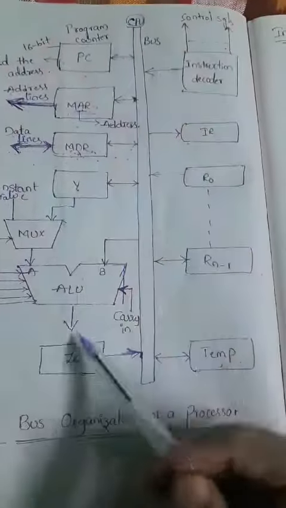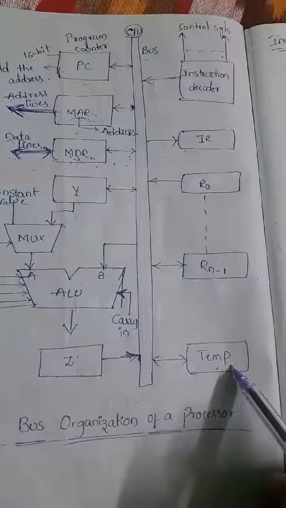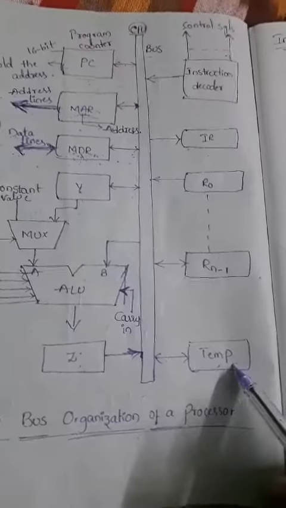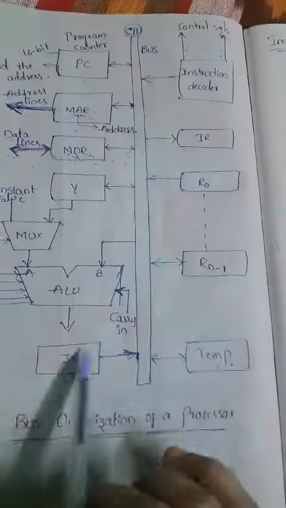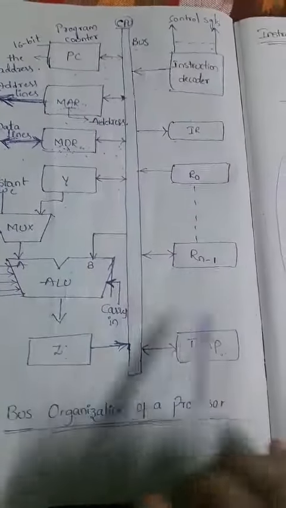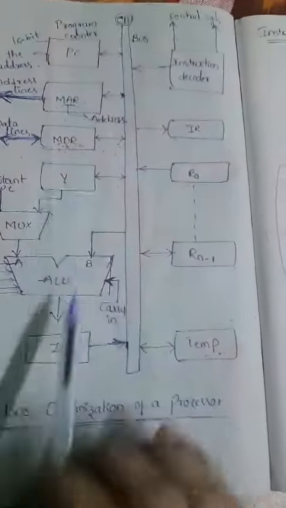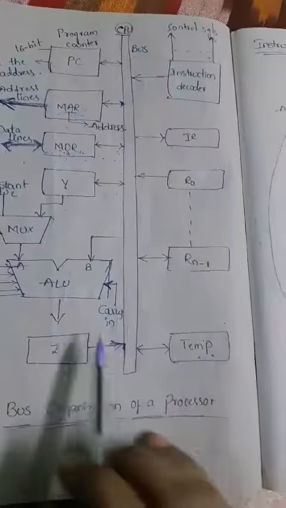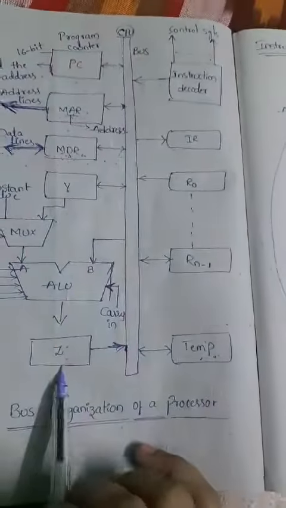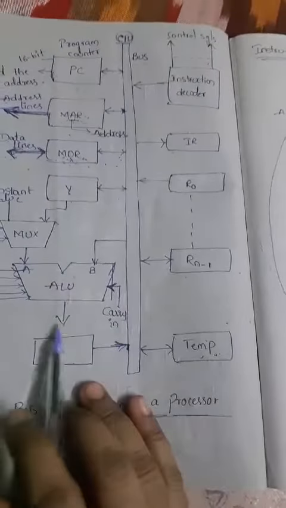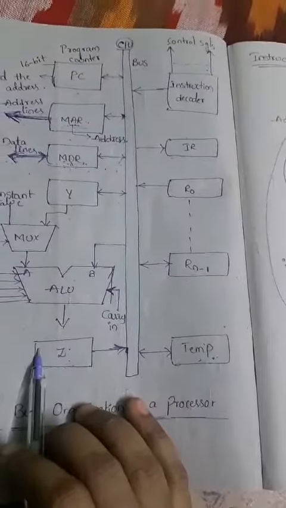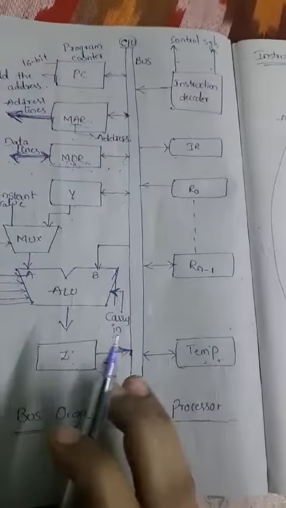Temp is nothing but the temporary register. These three registers have the same functionality. These three registers are transparent to the programmers.